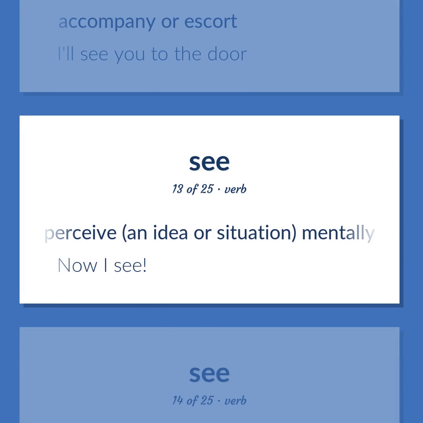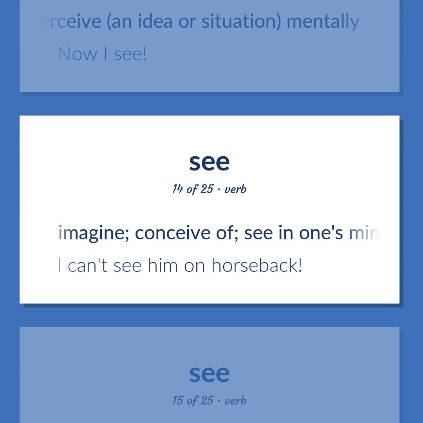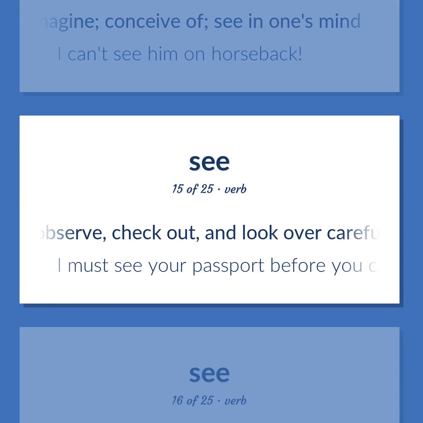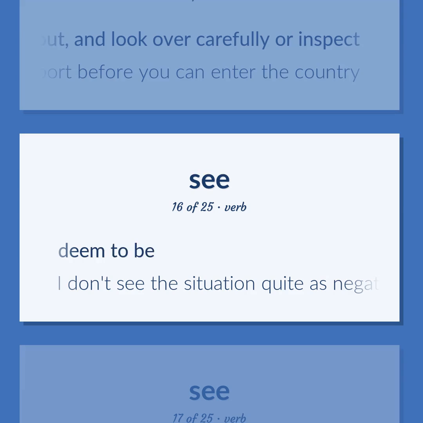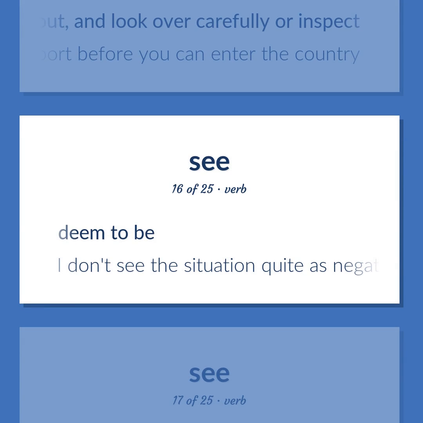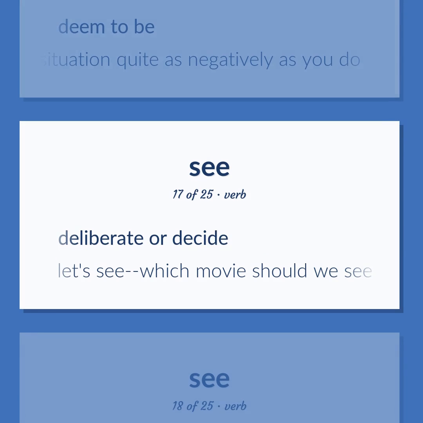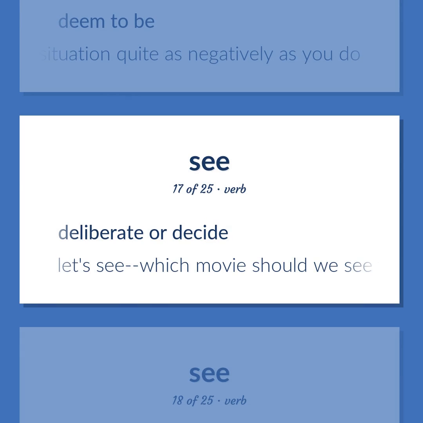Perceive an idea or situation mentally. Now I see. Imagine. Conceive of. See in one's mind. I can't see him on horseback. Observe, check out, and look over carefully or inspect. I must see your passport before you can enter the country. Deem to be. I don't see the situation quite as negatively as you do. Deliberate or decide. Let's see, which movie should we see tonight?